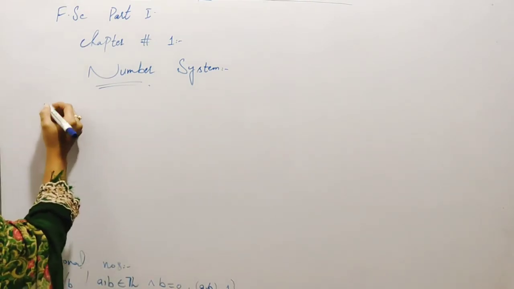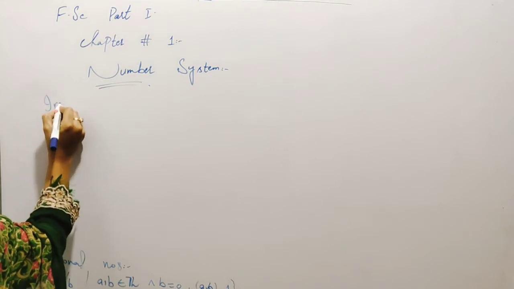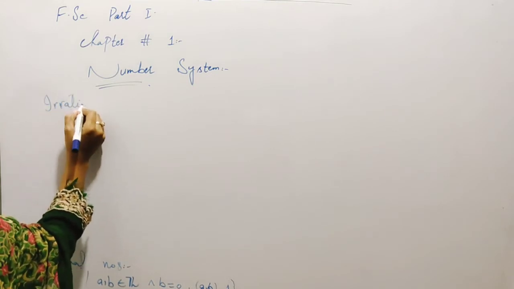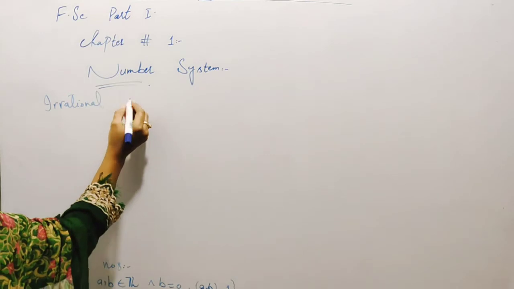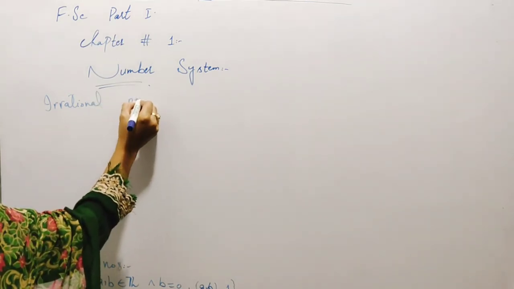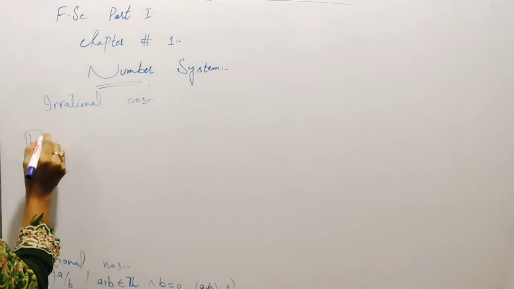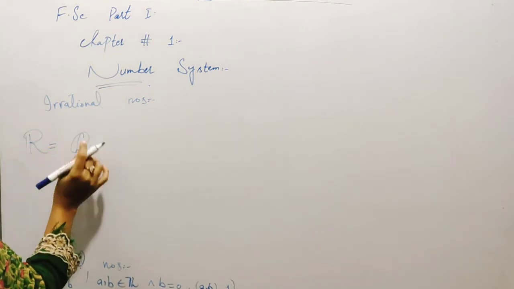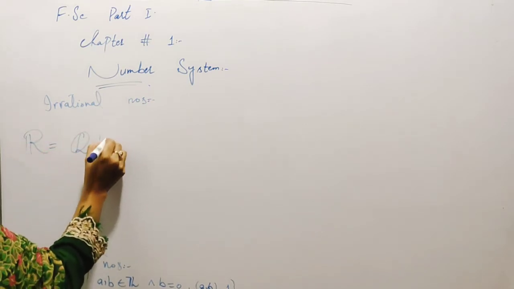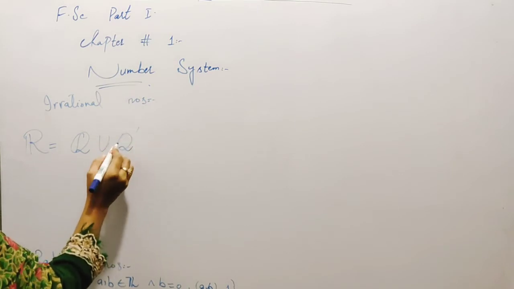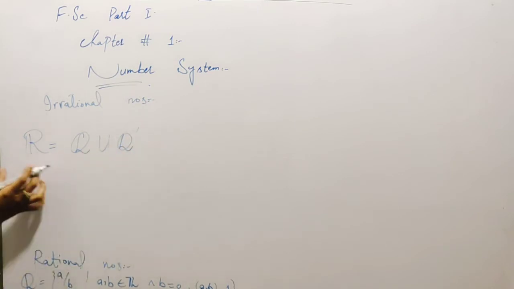Next we learned irrational numbers, and the last is real numbers. The union of rational and irrational numbers is equal to the real numbers. Okay, this is the number system. So this is very simple.